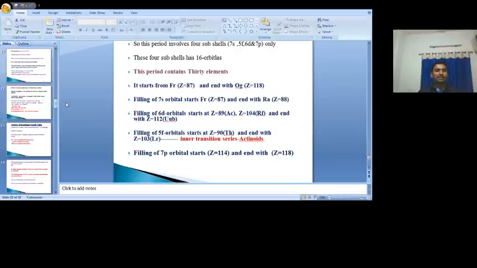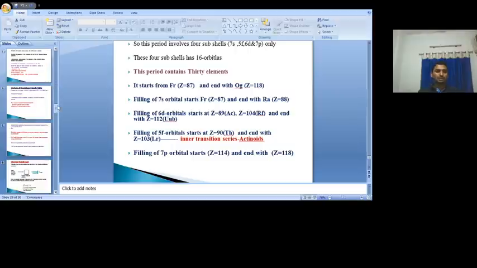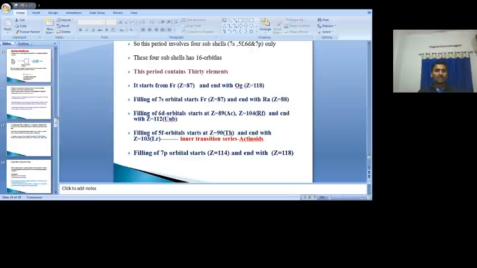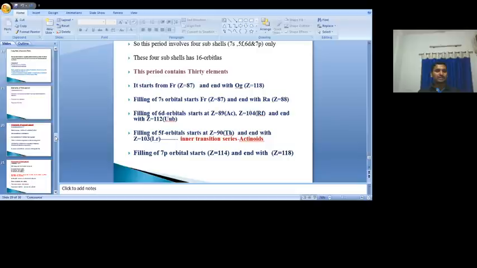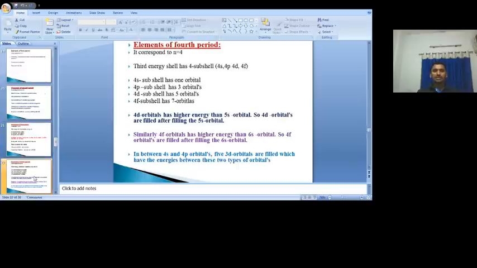So it starts with atomic number 1 and ends with atomic number 2. Then go to the second period. In the second period the number of elements present is 8. So it starts from atomic number 3 and ends with atomic number 10. In the third period it starts with a new principal quantum number 3. Here also 8 elements are present, starting with atomic number Z equal to 11 and ending with Z equal to 18.